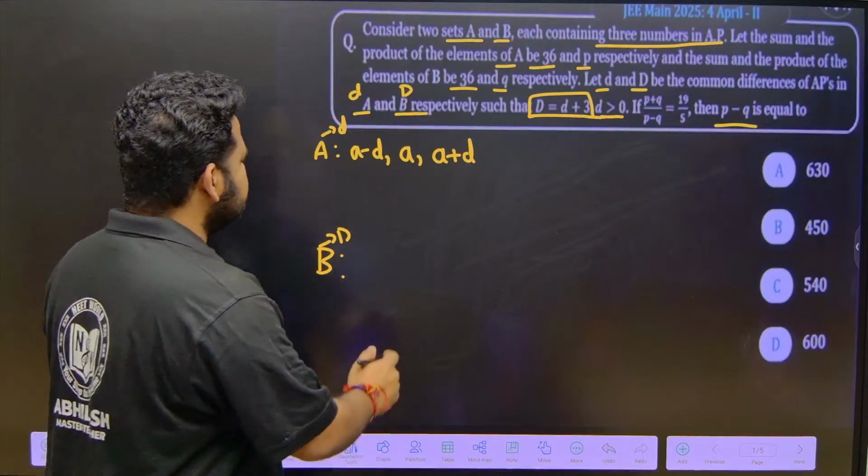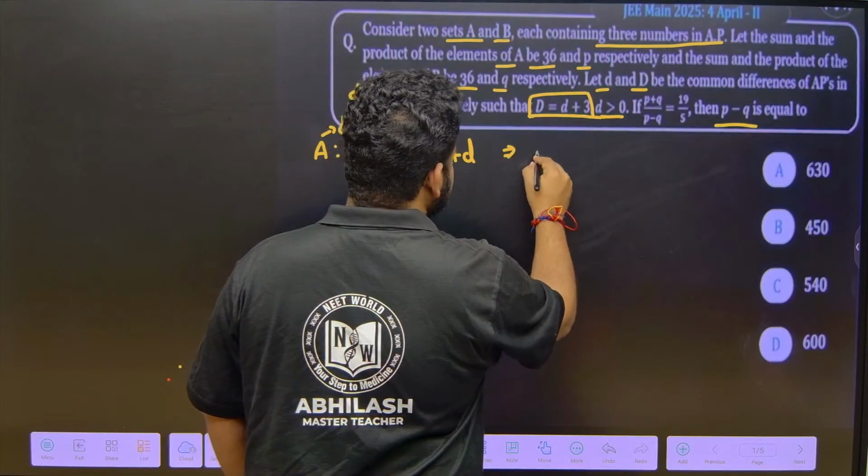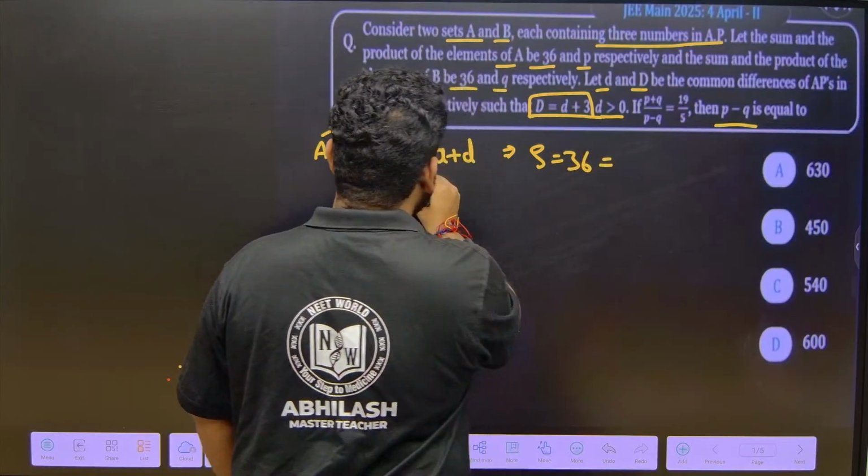So, they are telling what? Sum is 36. This implies the sum is 36. Sum means what? I have to add all these: a minus d, a, a plus d.